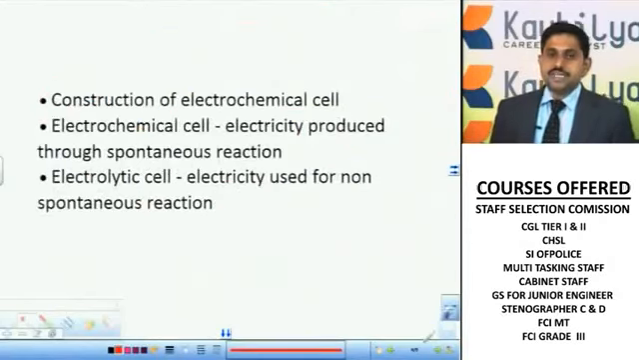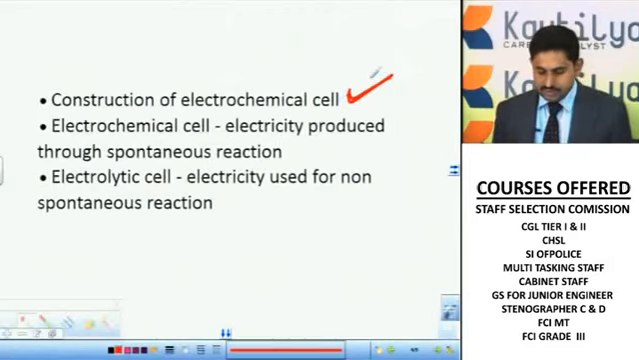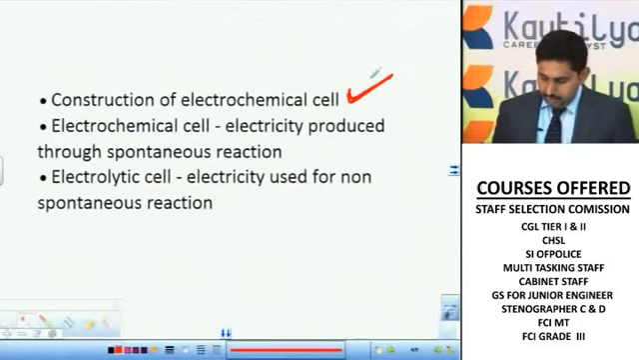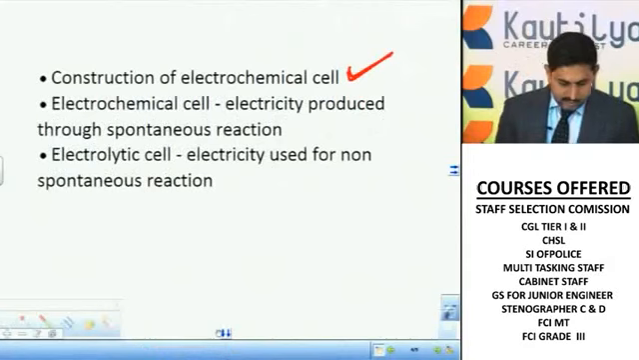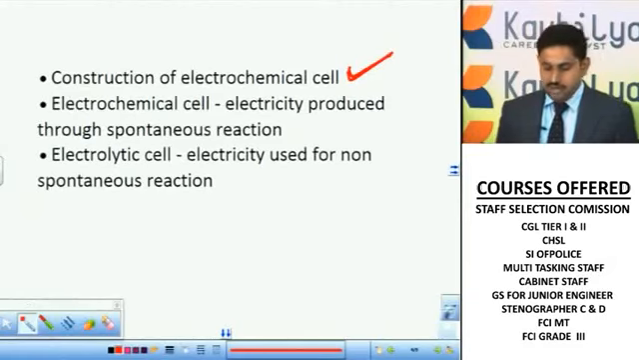Now, construction of electrochemical cells. Before going to construction, we'll discuss what is an electrochemical cell. See, remember carefully, an electrochemical cell means the cell which is useful for the production of electricity by using chemicals, right? We are taking some chemicals, and from these chemicals we are producing some electricity, that is called an electrochemical cell.